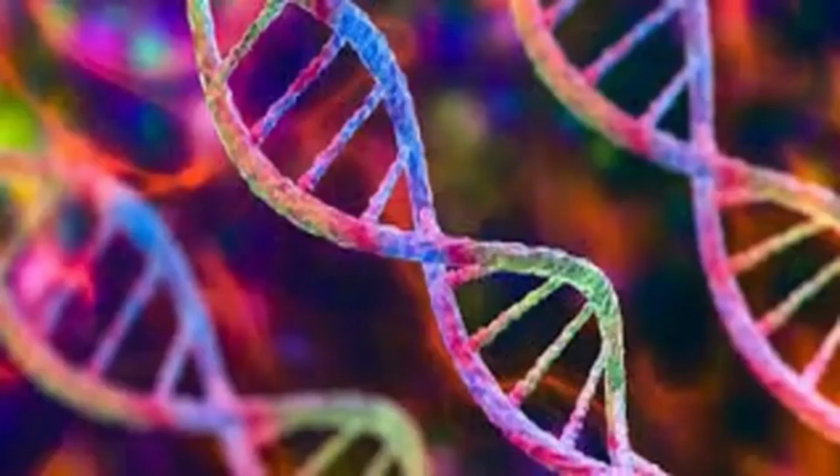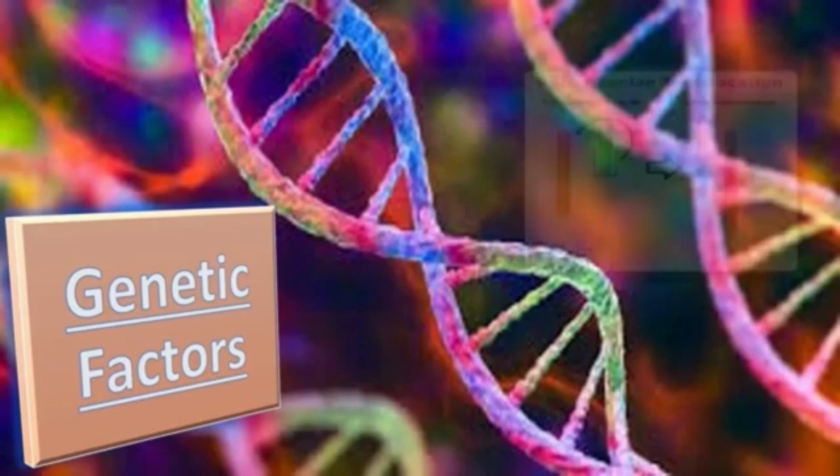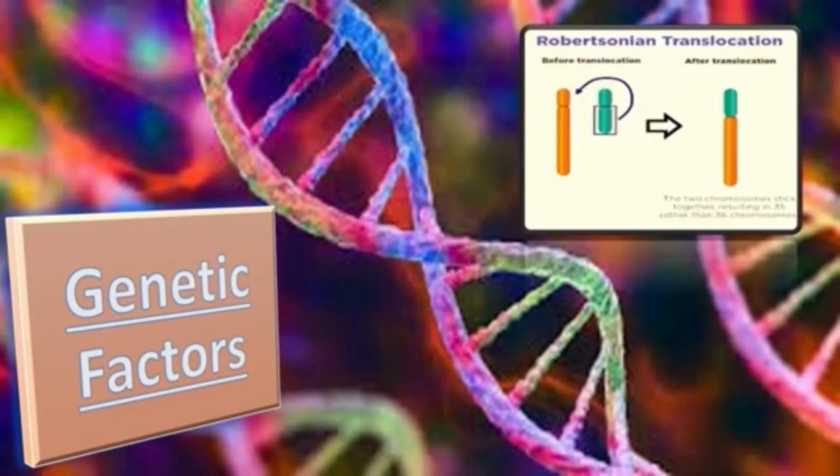Now let us discuss the genetic factors. In approximately 2 to 5% of the couples with recurrent miscarriages, one of the partners carries a balanced structural chromosomal anomaly, most commonly a balanced reciprocal or Robertsonian translocation, if the peripheral blood karyotype is performed.